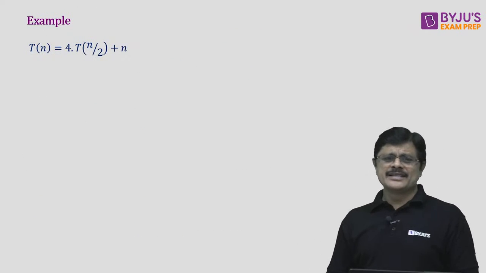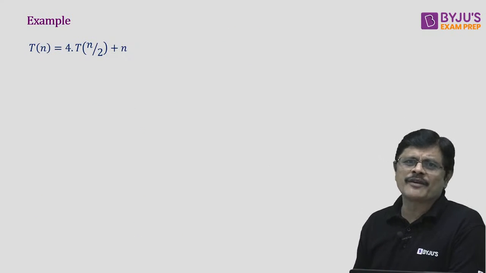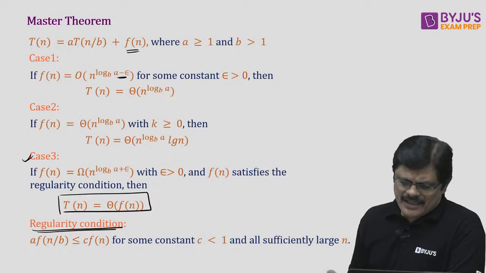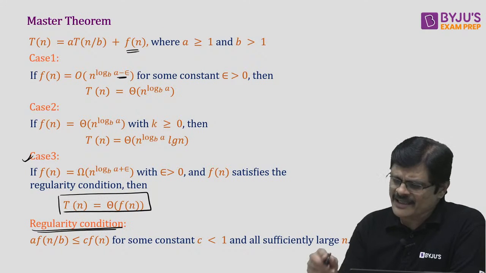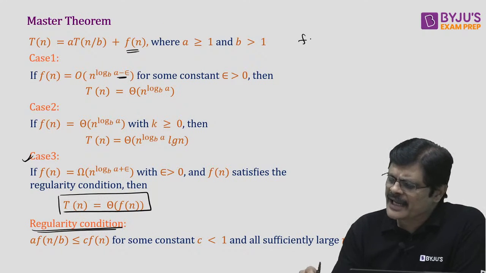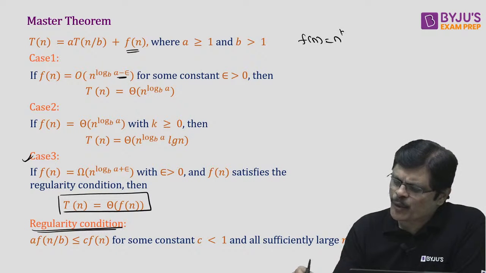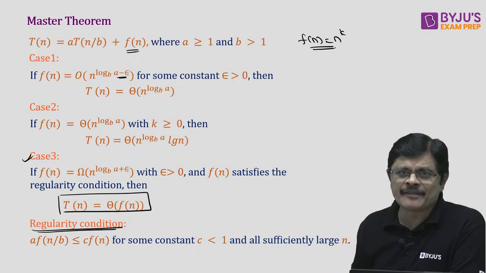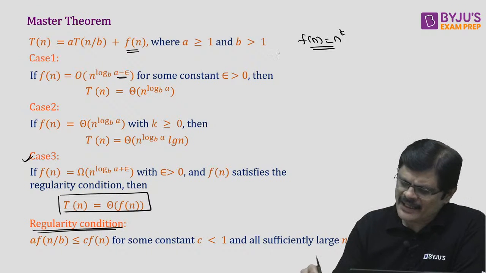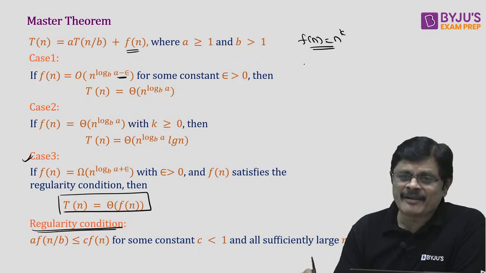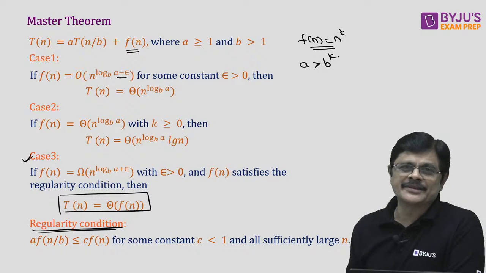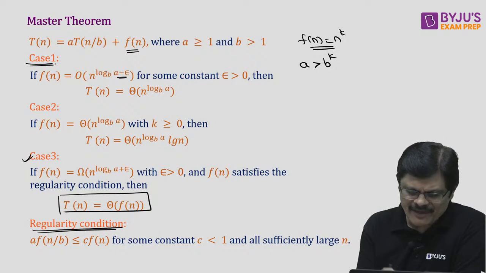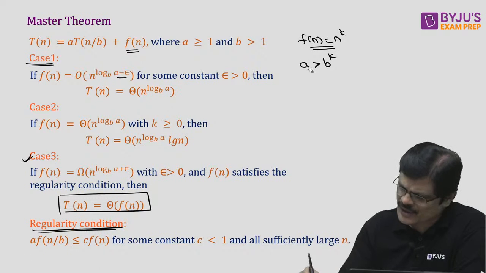Generally for the master theorem, there are 2 ways of looking at it. Here, you have this a, you compute n^(log_b a), that one people do. The other way of looking at it is, they take f(n) of the form n^k, that polynomial form. Of course, there is a variant of this also available. Then they see the relation between a and b^k. If a is greater than b^k, that actually comes under case 1. So let me write it here.